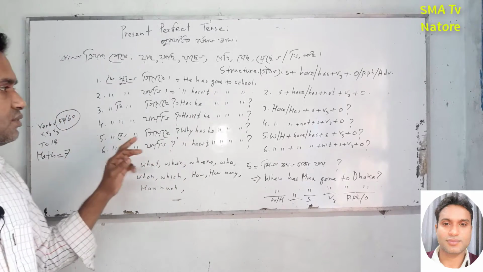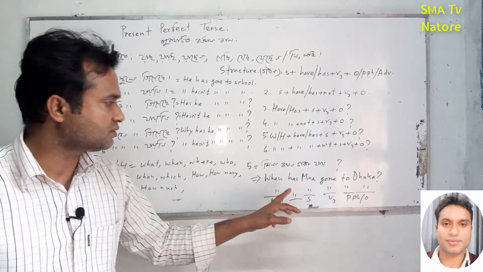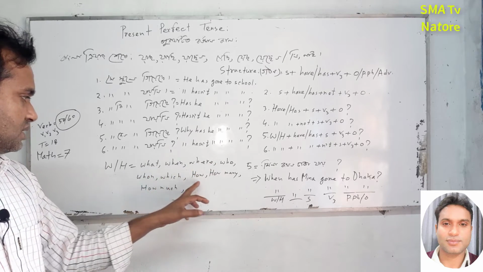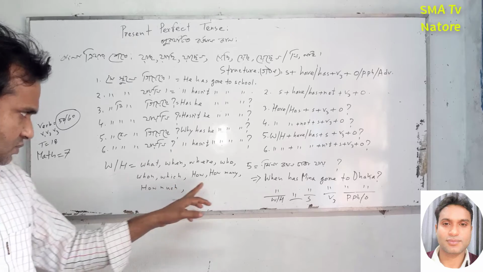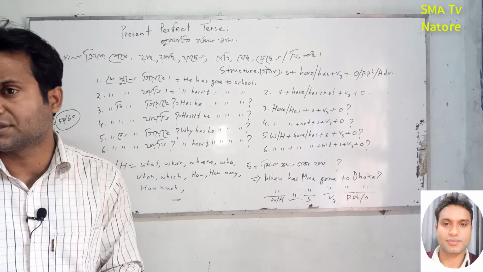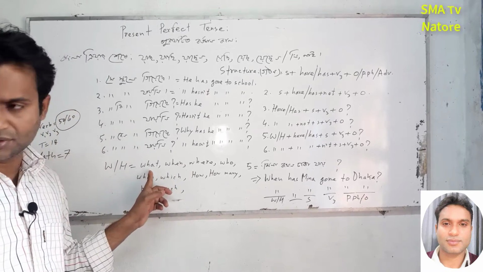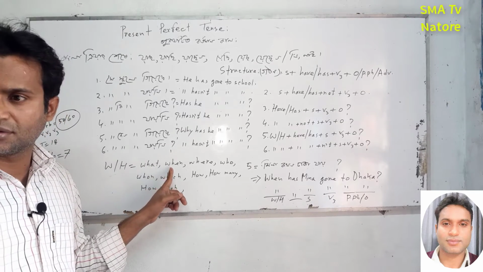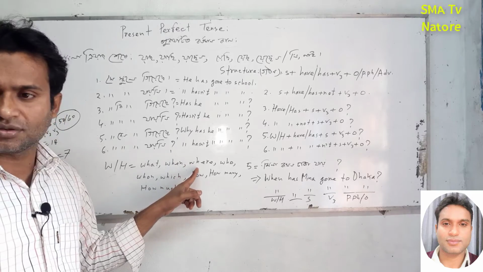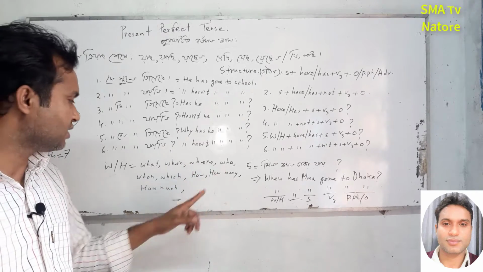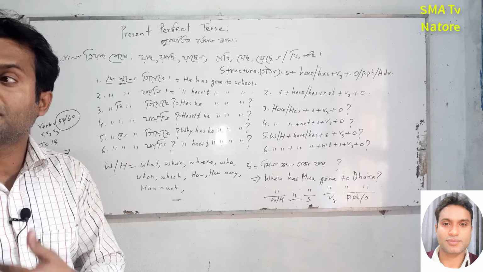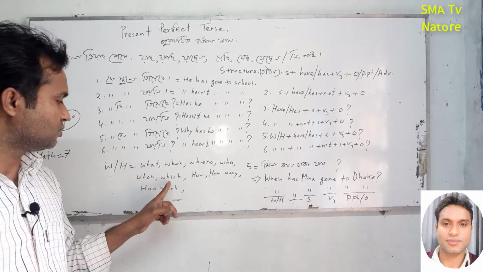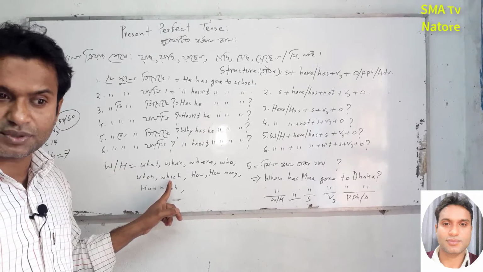Next one is WH. We know WH, what is WH? What, when, where, who, whom, which, how many, how much. So these are the WH. For example, what, you know the meaning of what? কি. Next one, when, কখন, where, কোথায়, who, কে অথবা কারা, singular or plural, everywhere we can use. Next one, whom, কাকে, which, কোনটি অথবা কোনগুলো.